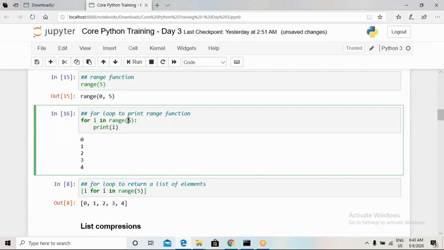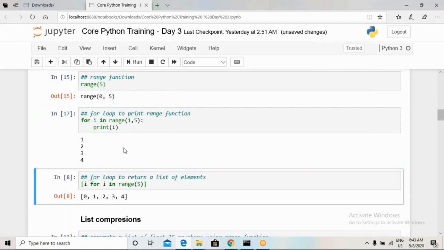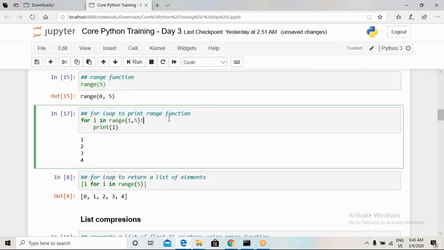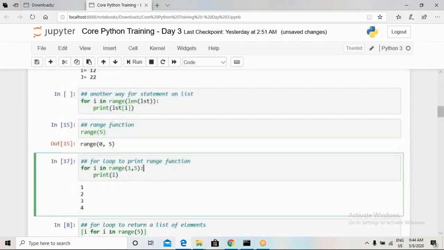Now if I change this range function to some different number like 1 to 5, and I print again whatever values are taken by that variable i in this for loop, the values will range from 1 to 4. Okay, so these are some day-to-day usable applications of a range function. If you want to evaluate some function on a list, then you can use this range of the length of that list, like here.